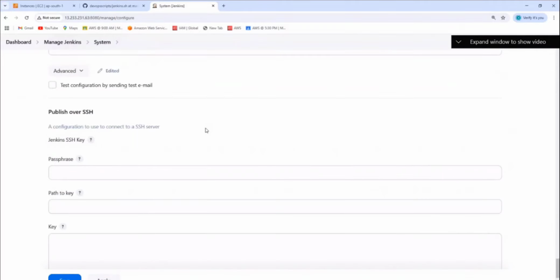Is there? You see here? Previously, was it there? No. So whenever you install any plugin, that related plugin will come over here for the configuration purpose. What purpose? Configuration purpose. So for this now, what we need to do, see, Jenkins SSH key.